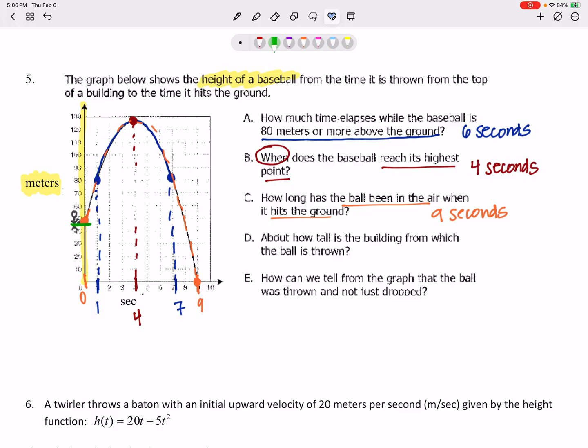Now, about how tall is the building from which the ball was thrown? That was somewhere between 40 and 50. I'm going to say 45, and it was in meters. About 45 meters.